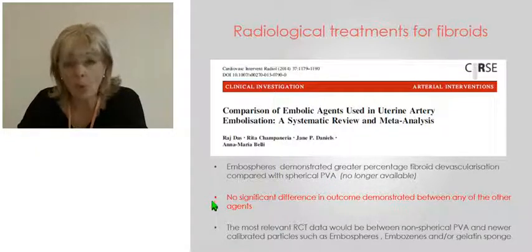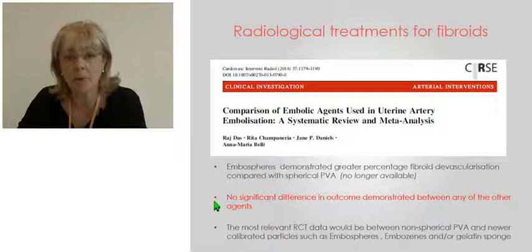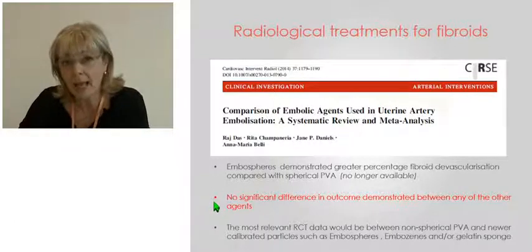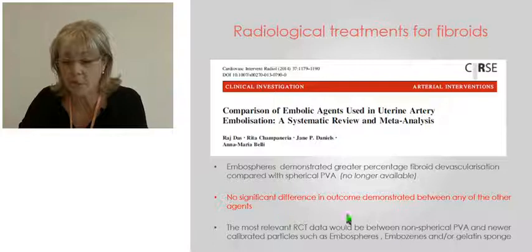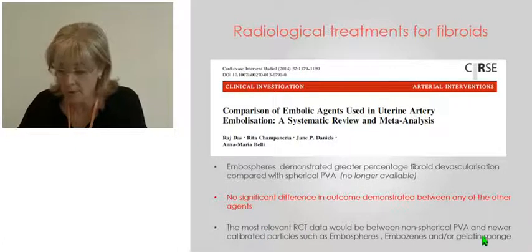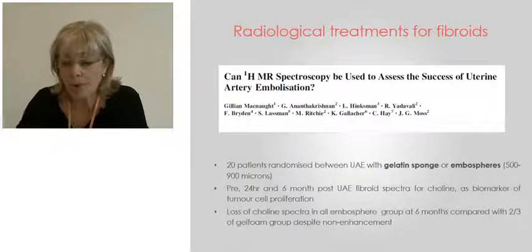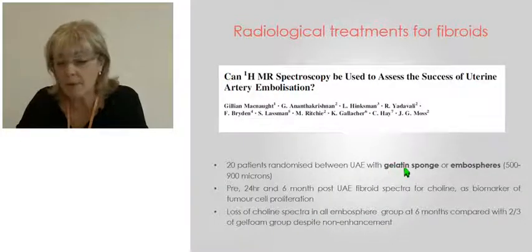When we look at all the other agents, a mixture of gelatin sponge, non-spherical polyvinyl alcohol, and all the calibrated spherical particles, we have yet to show any difference in outcome. So we need more evidence, more randomized controlled trials between these different agents to see whether one or other is superior. There is one very recent paper in the literature that's undertaking a randomized controlled trial between gelatin sponge and embospheres.